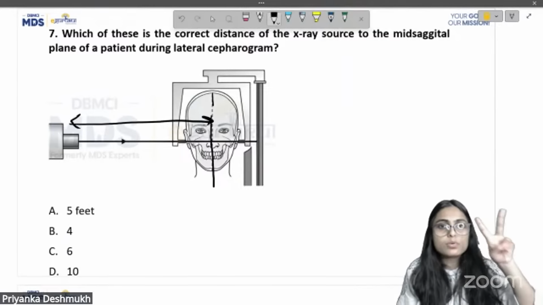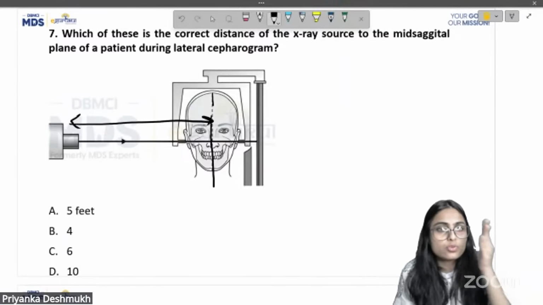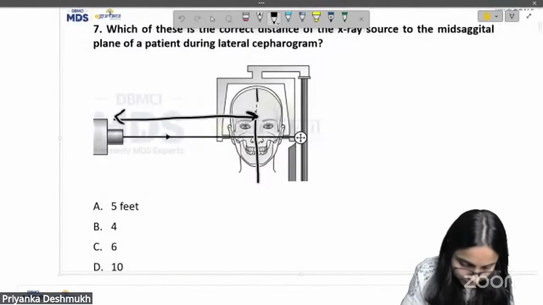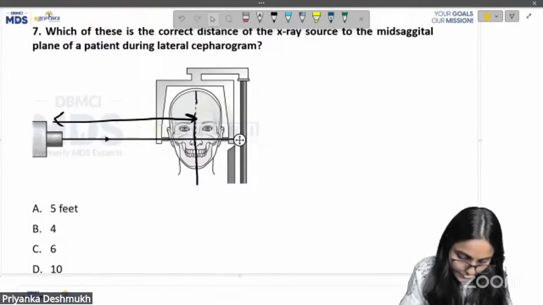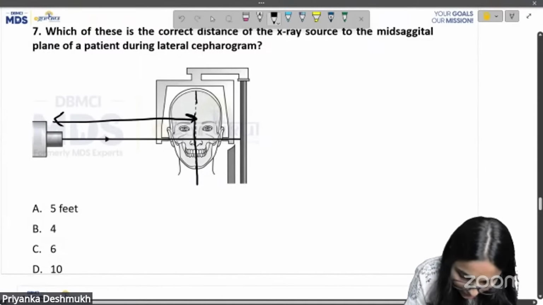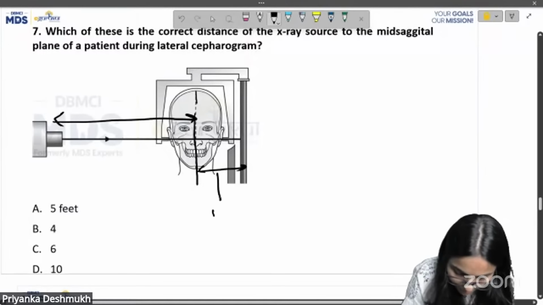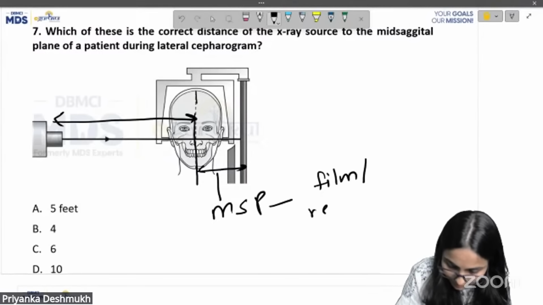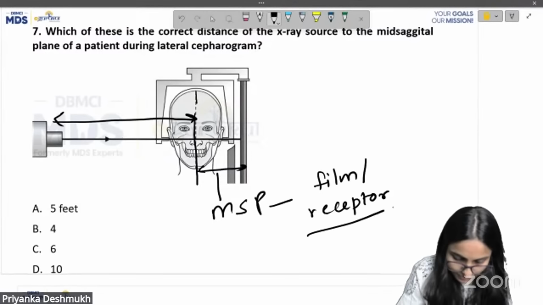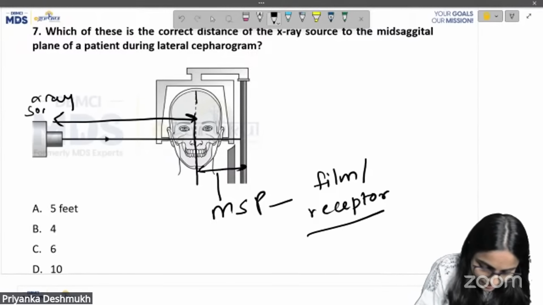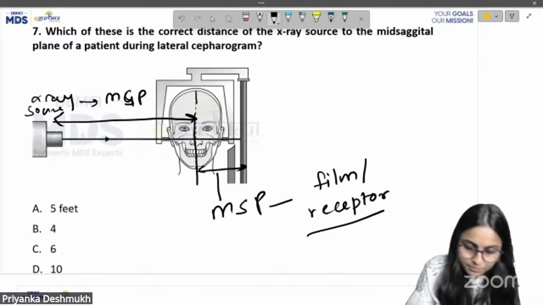We have two distances here: from the X-ray source to the mid-sagittal plane, and from the mid-sagittal plane to the film or receptor. Here they are asking from the X-ray source to the mid-sagittal plane.